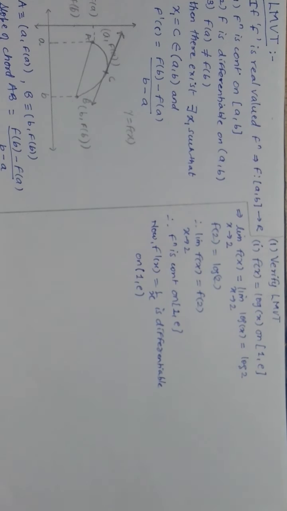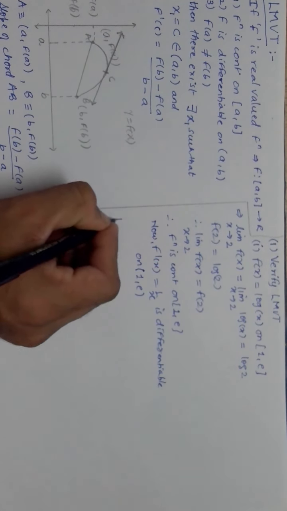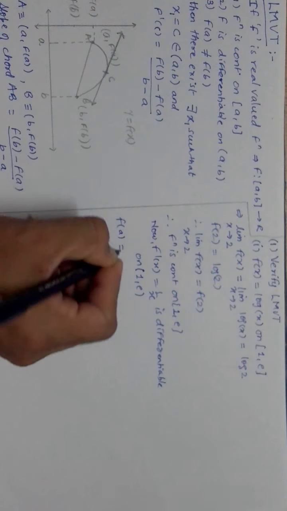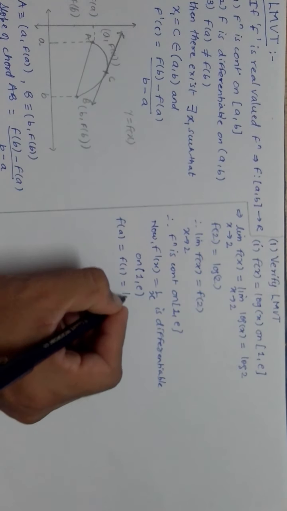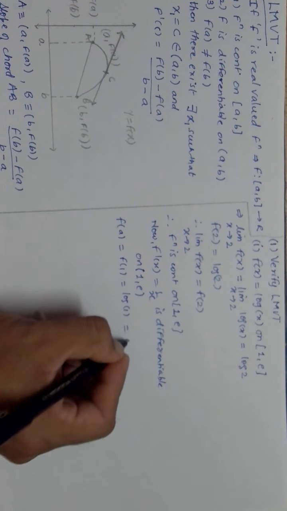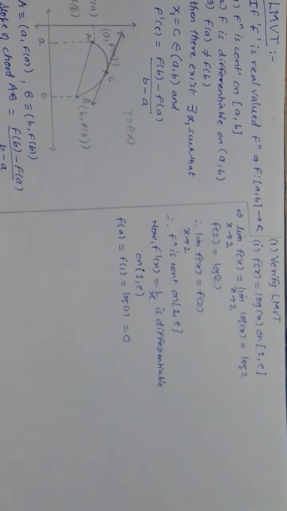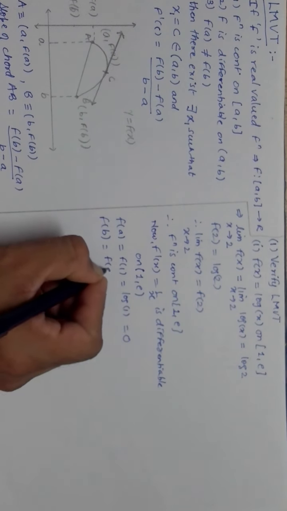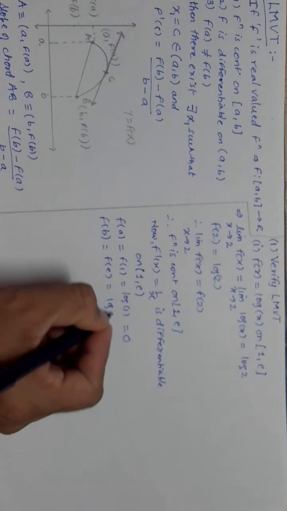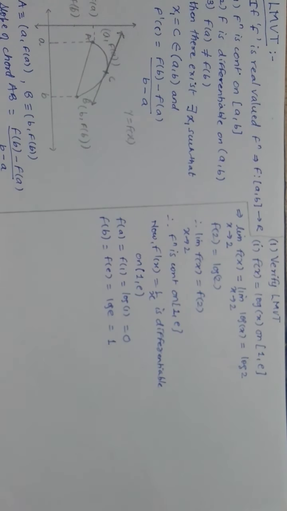Now what I am doing is, I will just find value of f of a and f of b. Now here function of a is equal to function of 1, that is nothing but log 1, and log 1 is 0. Now f of b I will take, f of b is equal to f of e, that is equal to log e, that is equal to 1.